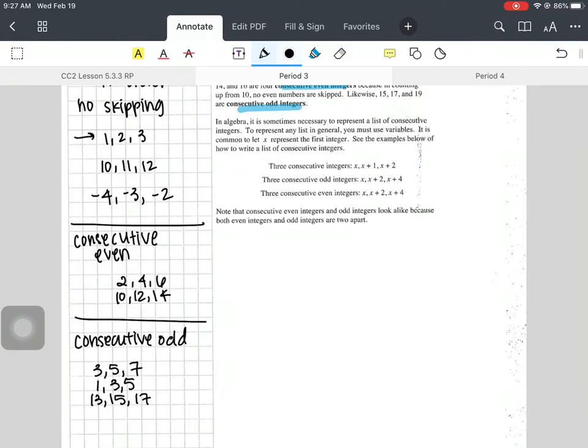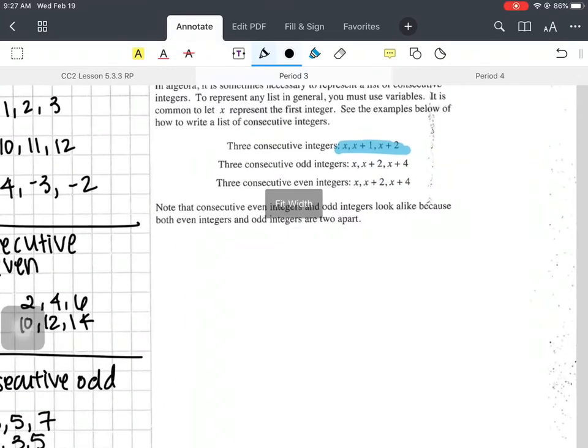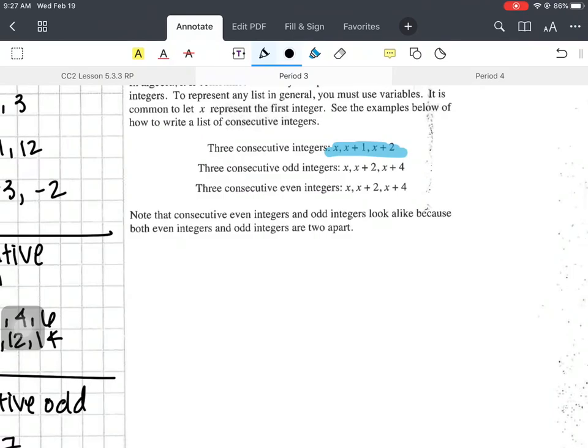And then this part's important, and we're going to be looking at this a lot later on. Consecutive integers, if we look at these rules, right? Remember, we're using x for any number. So if I use x, the next number would be x plus 1. So if I'm going to make a table: x plus 1, x plus 2, right?